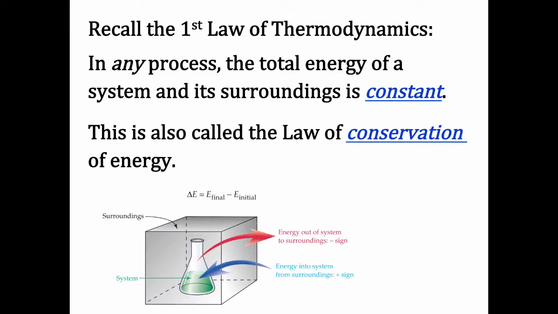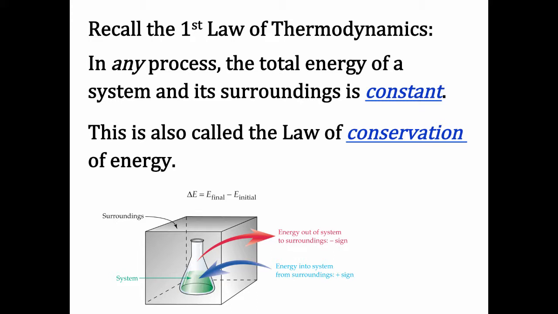So if we have a system, which could be as simple as a flask of water, or a bunch of chemicals or compounds that are reacting with each other, the system is going to be whatever we're interested in: substances, or a process or reaction that's taking place. And when we have a system, its energy can change if energy either flows into the system or out of the system from its surroundings.